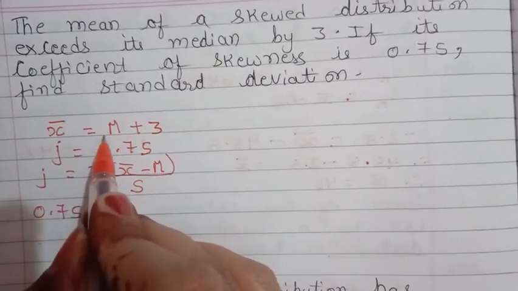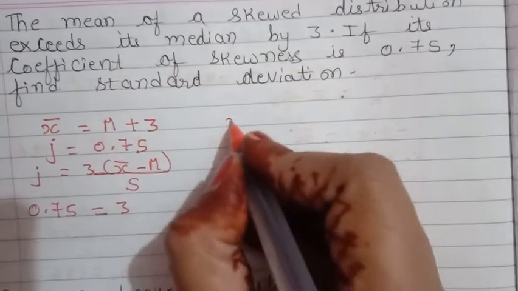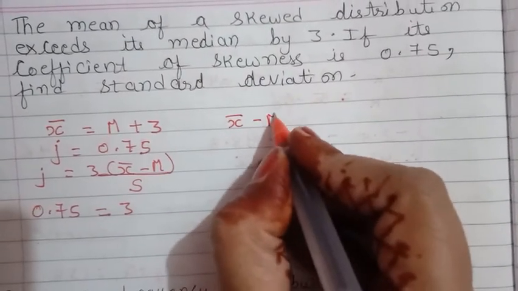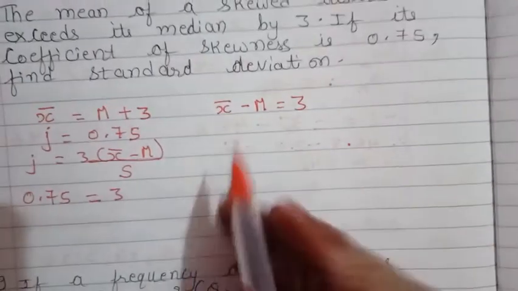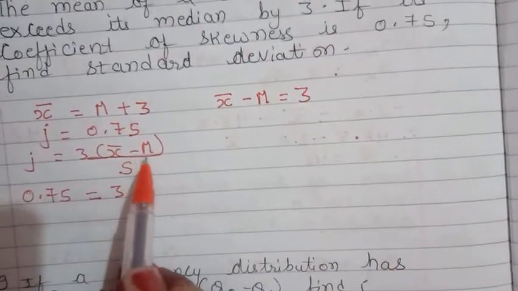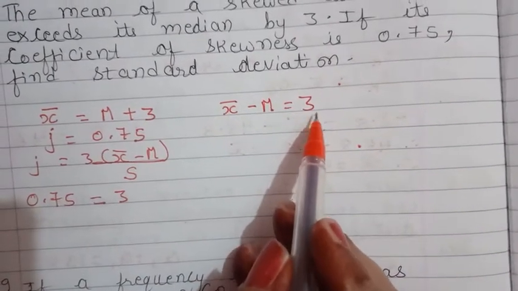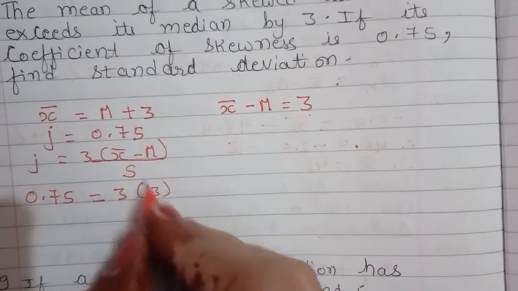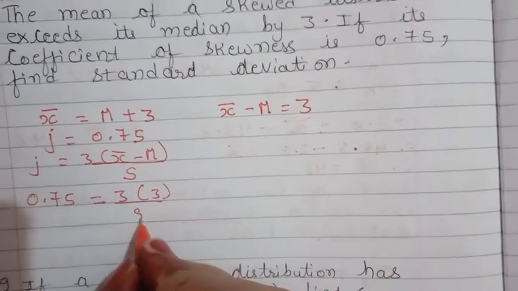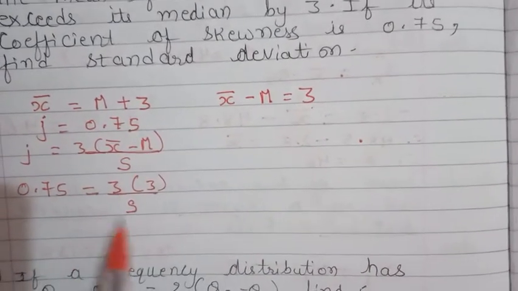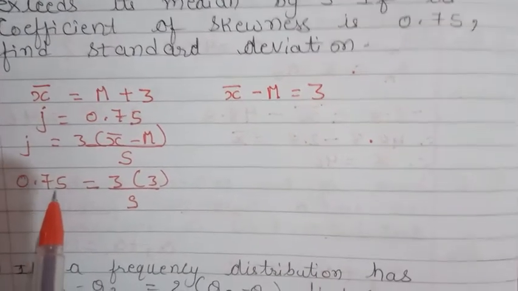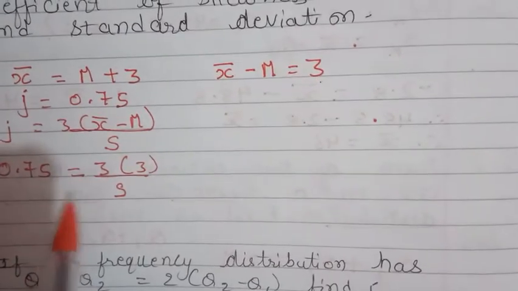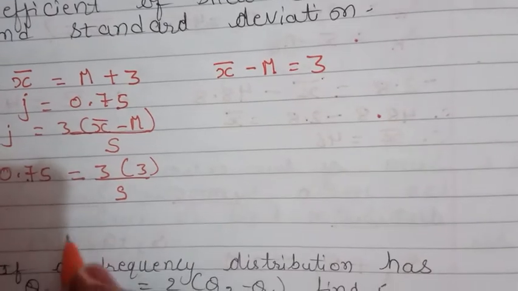Now here it is positive, so this side it will become negative. So x bar minus m is equal to 3. So I got the value of x bar minus m, right? Now I'll replace this 3 with x bar minus m. S I have to find. Cross multiplication, right? This s we will take here.